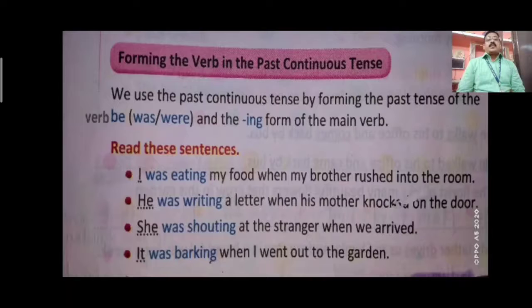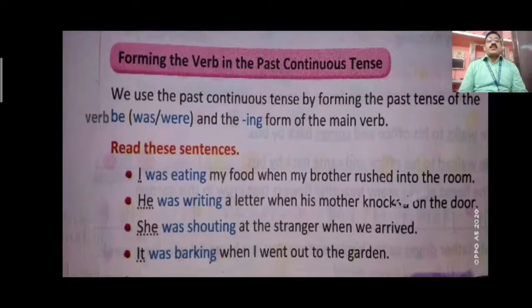Forming the verb in the past continuous tense. We form the past continuous tense by using the past tense of the verb be, that is was or were, and the ing form of the main verb. It means when we use was or were in a sentence, we show that the sentence is in past form. When we use ing with the verb of the sentence, it shows that it is in past continuous form.